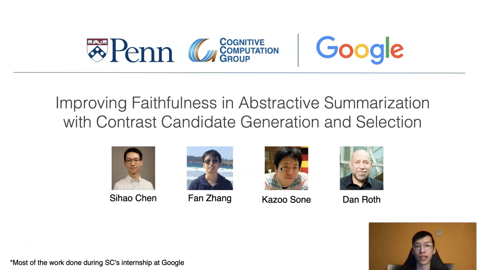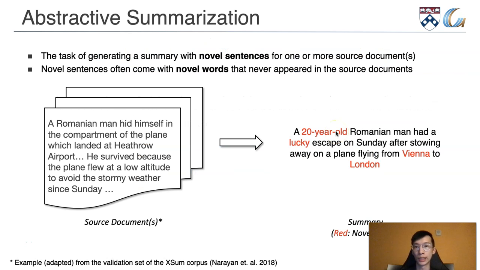Hello, today I'm presenting our work on improving faithfulness in abstractive summarization with contrast candidate generation and selection. Let's begin with abstractive summarization, which is the task of generating a summary from one or more source documents with novel sentences and novel words.